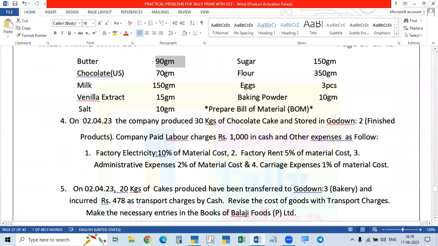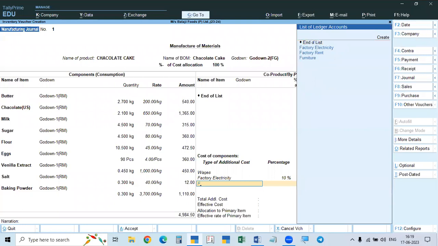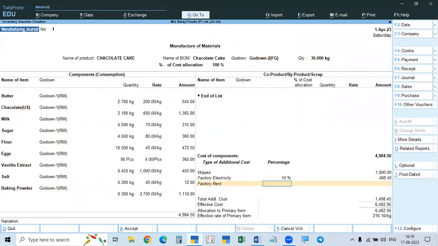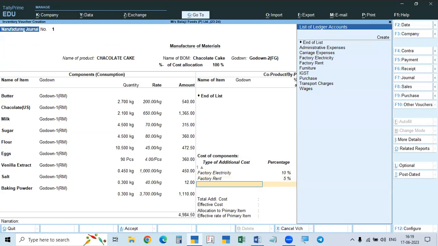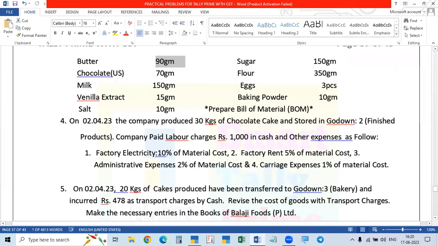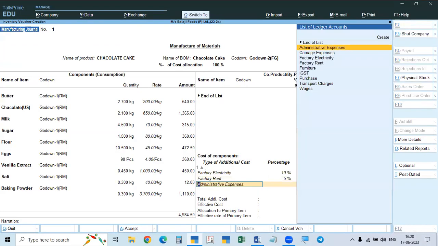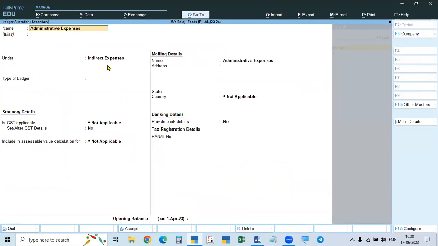And then factory rent. Click here and it will come. What is the percentage? Factory rent is 5%. Then administrative expenses. Click the space bar and the list will come. When you are creating administrative expenses, you have to take it as indirect expenses, because they are in the office.